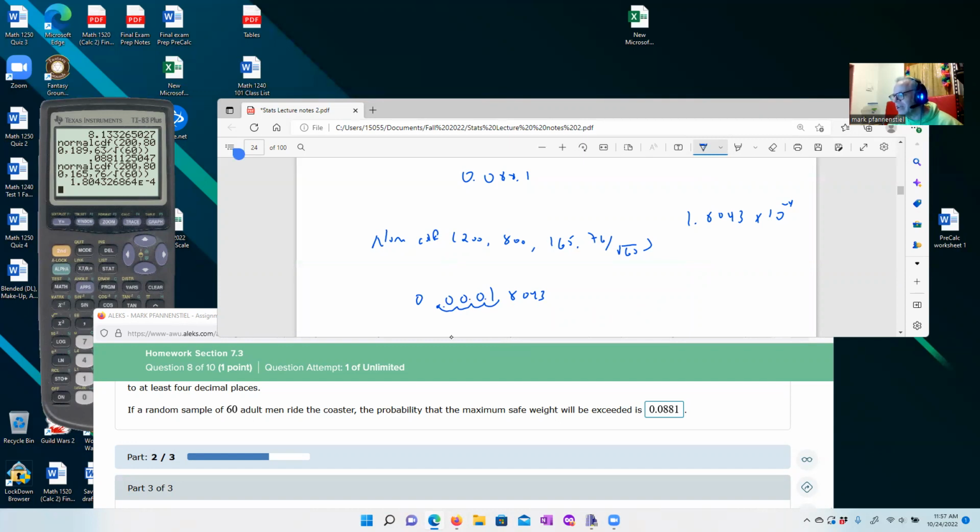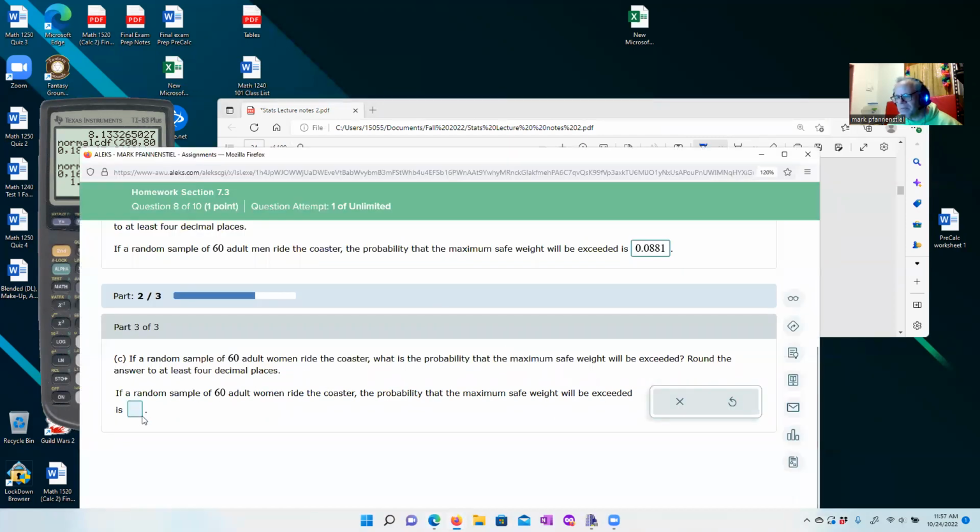To 4 decimal places, 1, 2, 3, that 8's going to round this up to a 2. So we're going to say 0.0002. Three zeros and a 2. We'll type that in to 4 decimal places. So 0.0002.